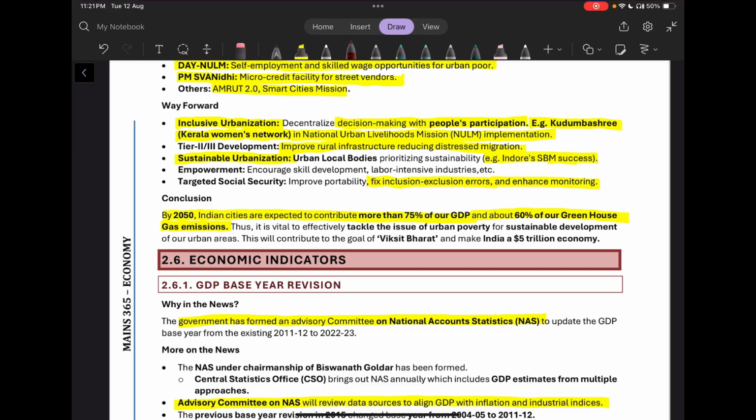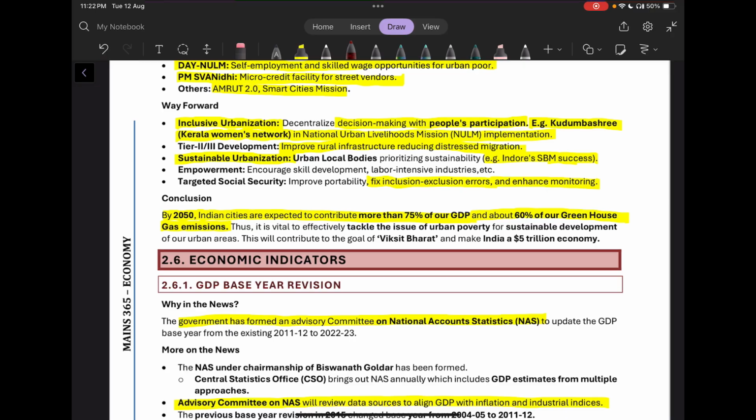So Kudumbashree, which is the Kerala women's network, has worked very nicely in the National Urban Livelihood Mission implementation. Then we can improve rural infrastructure, which will reduce distressed migration.